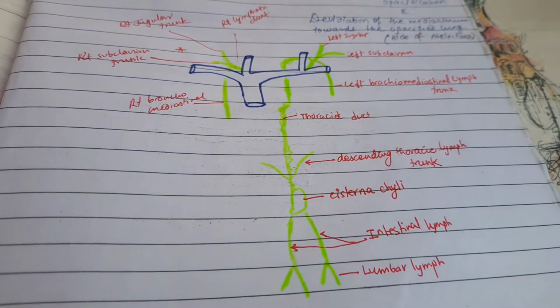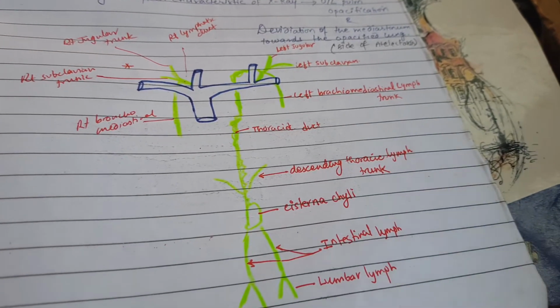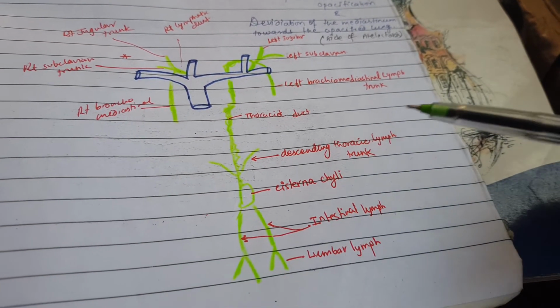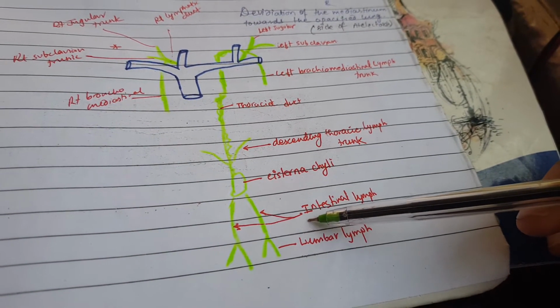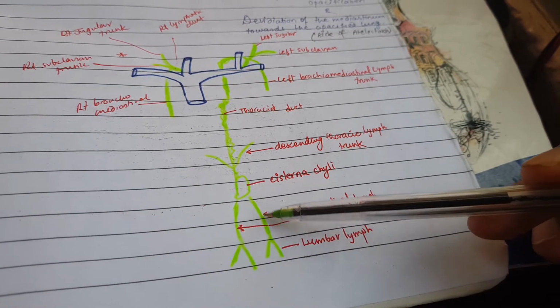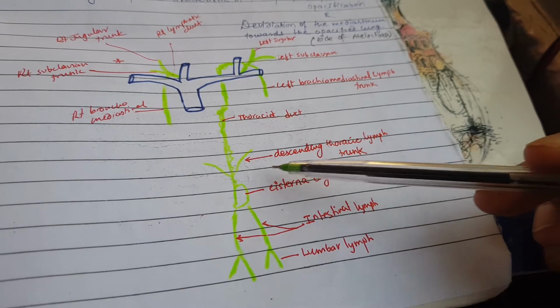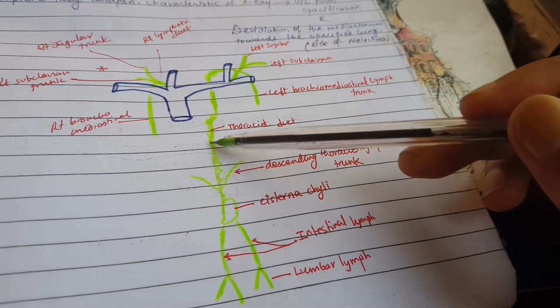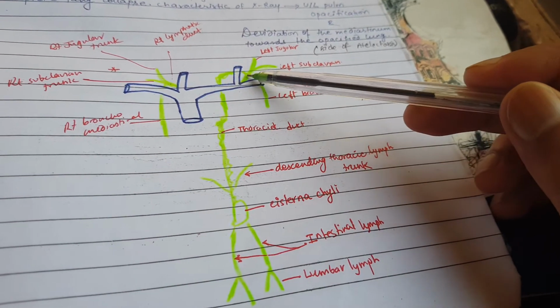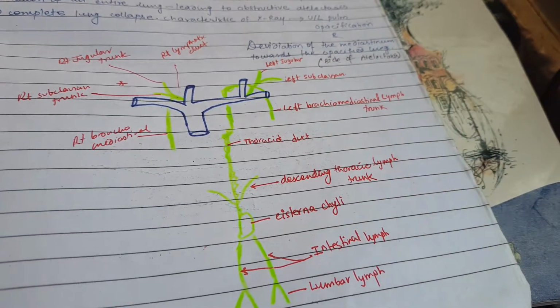Now here I have in a very short way tried to depict different images showing how the thoracic duct progresses. So you can see this is lumbar lymph, intestinal lymph. All these lumbar and intestinal lymph will drain into the cisterna chyli, and there is the descending thoracic lymph trunk that will also drain here into the thoracic duct, and all this will follow this path, and it will open into the left subclavian vein, right?